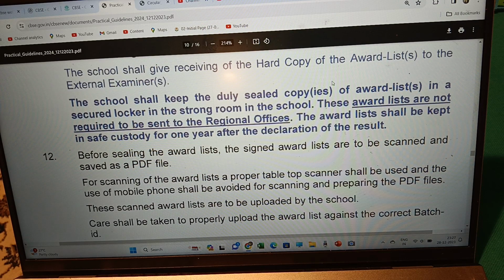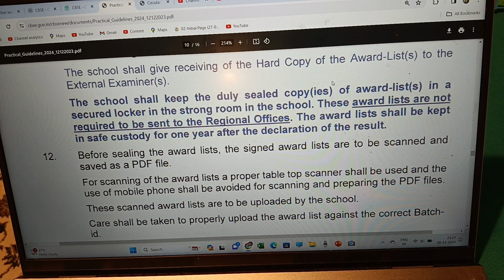Before sealing the award list, the signed award lists are to be scanned and saved as PDF files. For scanning of the award list, a proper tabletop scanner shall be used, and the use of mobile phones shall be avoided for scanning and preparing the PDF files. These scanned award lists are to be uploaded by the school.